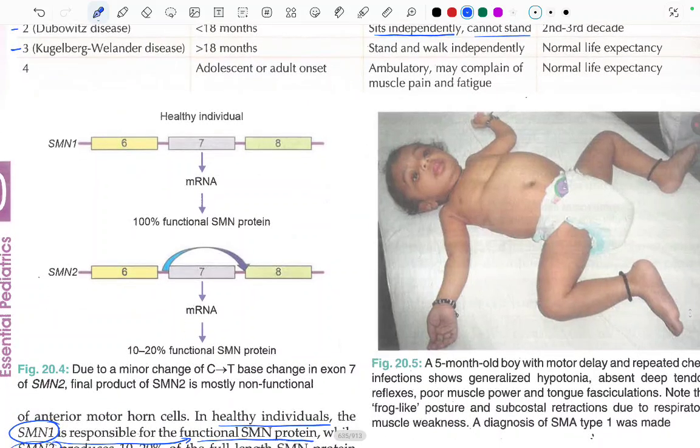This is the change which is happening due to a minor C to T base change in exon 7 of SMN2. Final product of SMN2 is mostly non-functional. So in healthy individuals, SMN1 produces the mRNA which is 100% functional. In SMN2 what happens? The mRNA which is produced has only 10 to 20% functional protein.